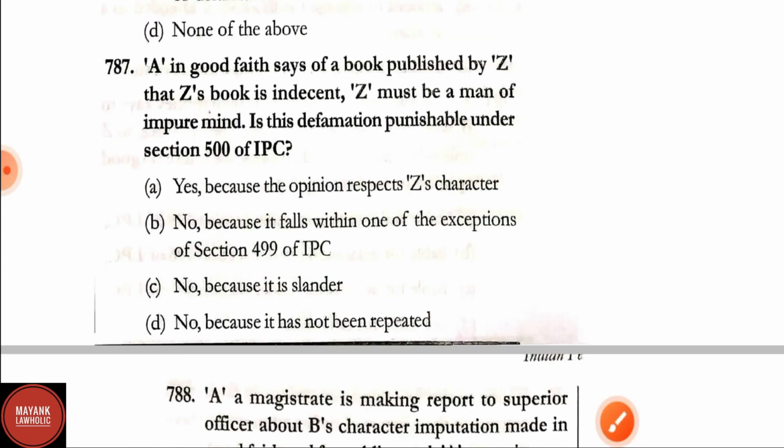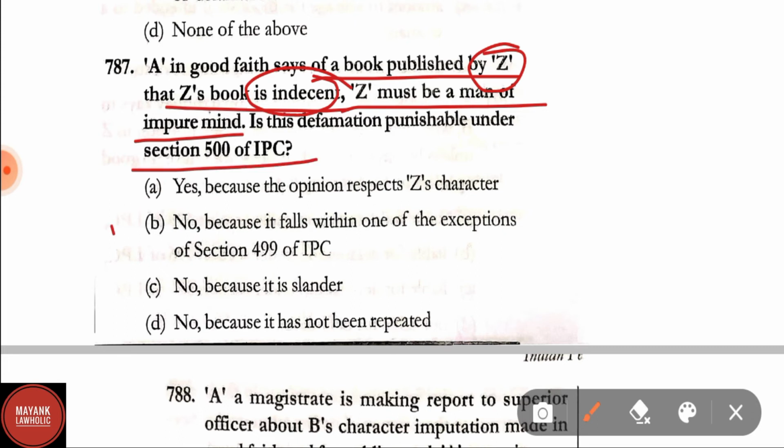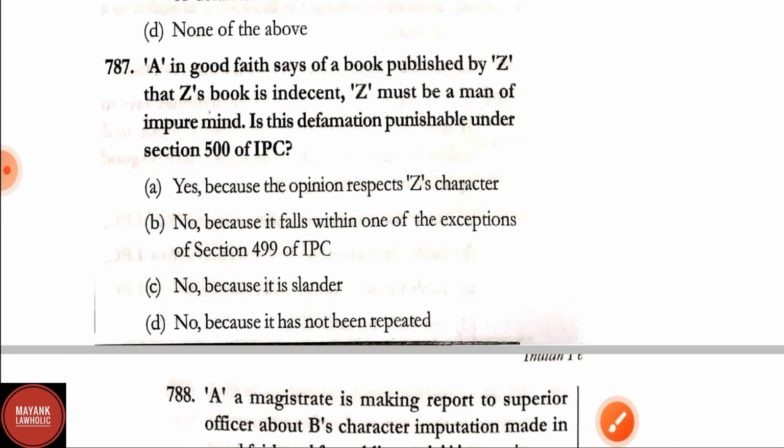Question number 787. A in good faith says of a book published by Z that Z's book is indecent and Z must be a man of impure mind. Is this defamation punishable under section 500 IPC? No, because it falls within one of the exceptions of section 499 of IPC. Therefore, it will not be a defamation.